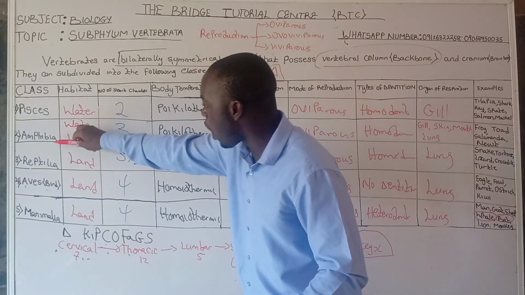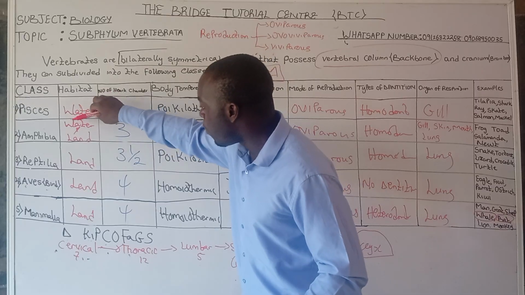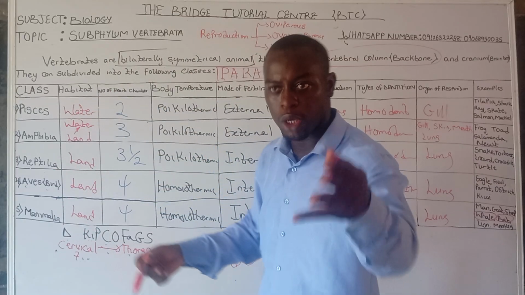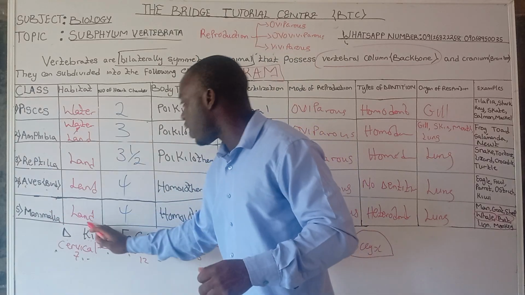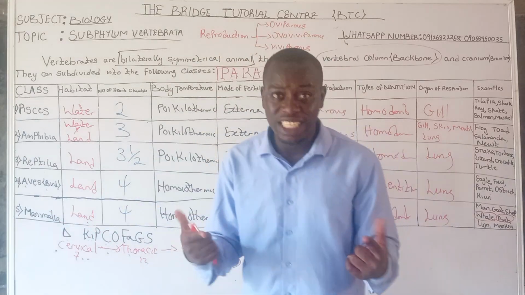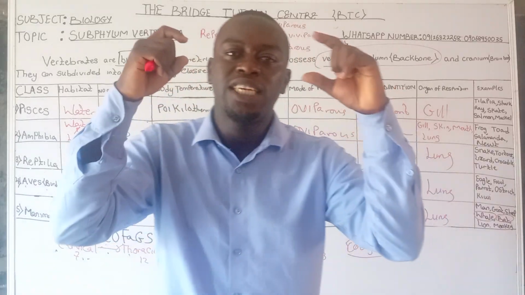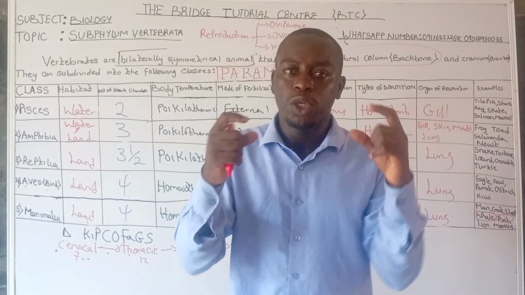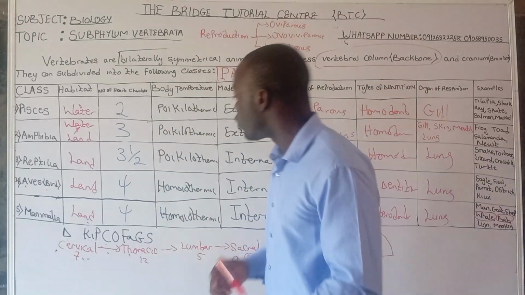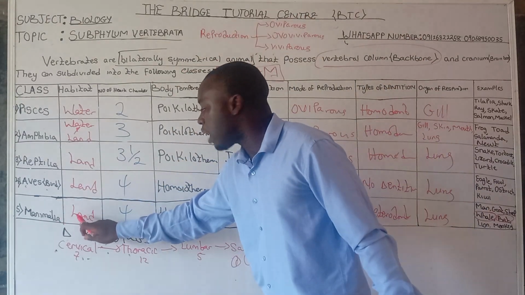Then from water to Amphibia, which can live on land and in water. We have the reptiles on land, Aves, land, though sometimes you can consider a body. We have the Mammalia, which is on land majorly. Okay, there are some exceptions there. What are these exceptions? These are what the examiner sometimes usually uses to trick many students. So take note. For the first one, we have some mammals that don't live on land.